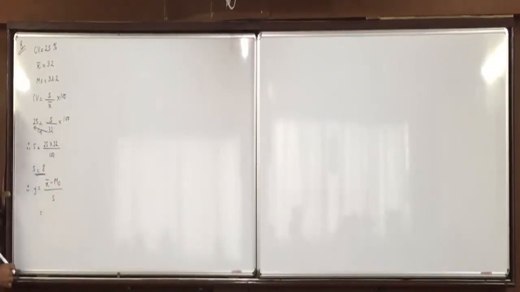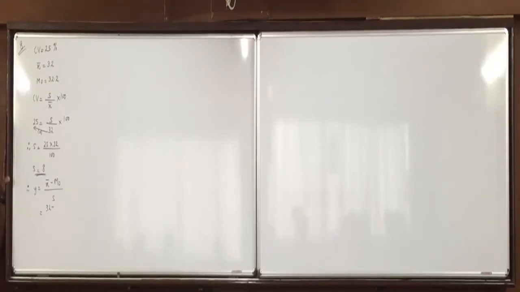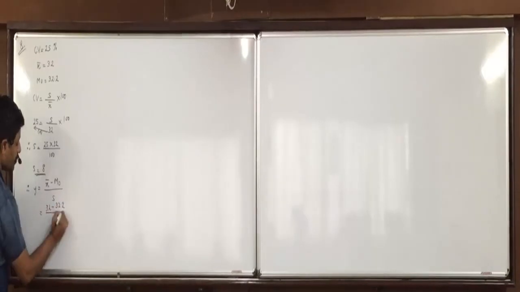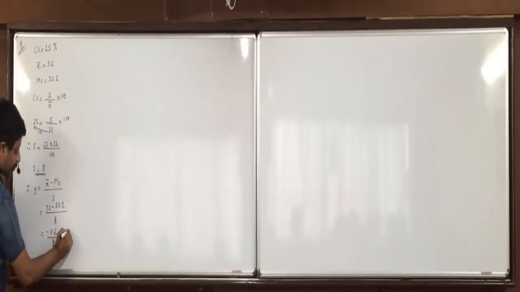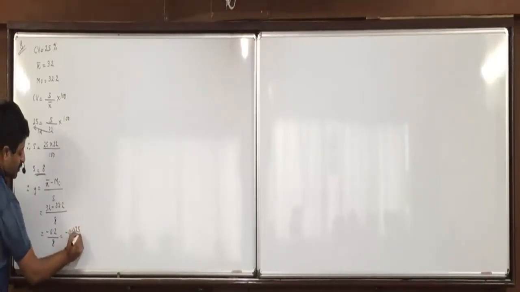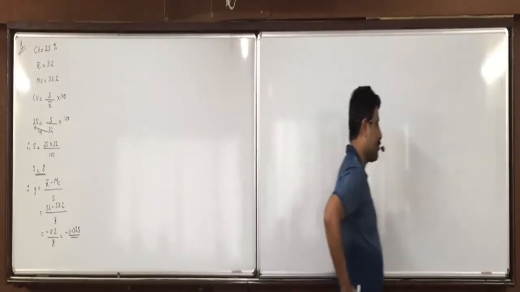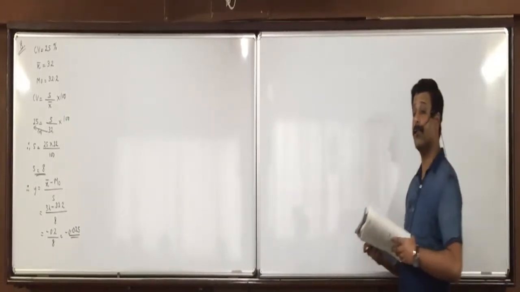X bar minus mode upon S. 32 minus, Rima and Bhavya, we added, mode is 32.2, upon standard deviation is 8. Minus 0.2 upon 8, minus 0.025. Did everyone understand this?